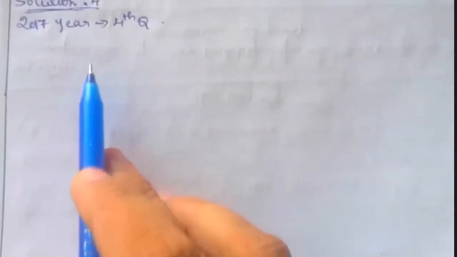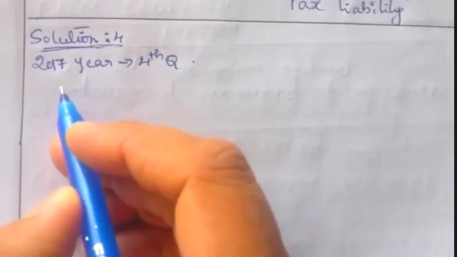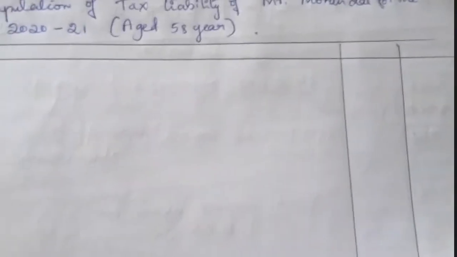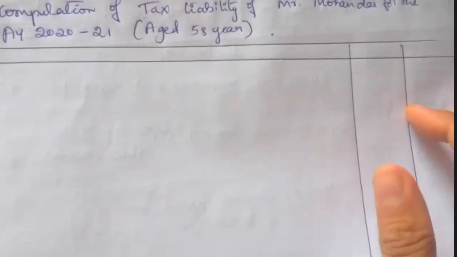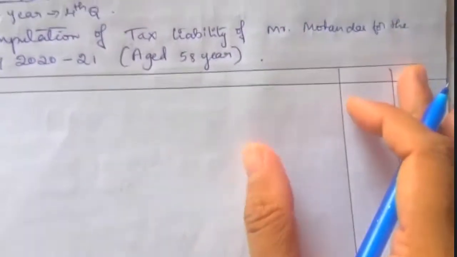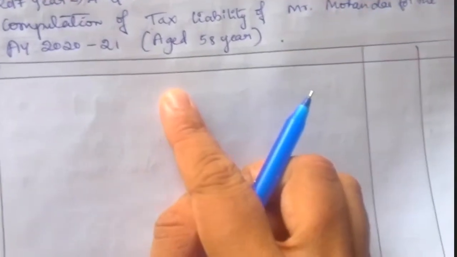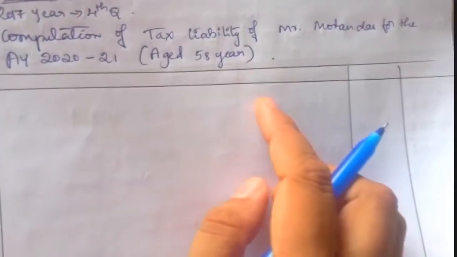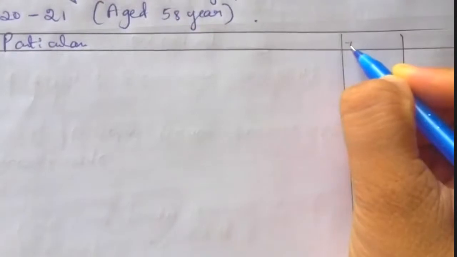Solution number 4. This is the fourth question asked in the year 2017. Write the heading: computation of tax liability of Mr. Mohan Das for the assessment year 2020-21. Draw a particulars column and two amount columns. He is aged 58 years, meaning he is an others case.